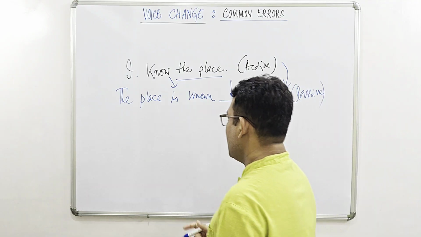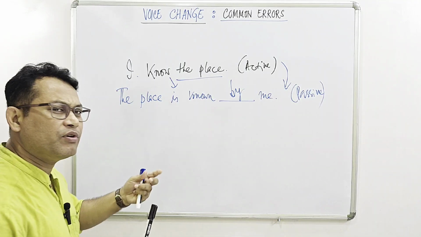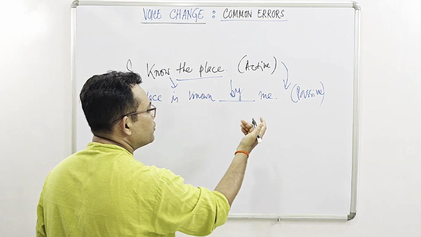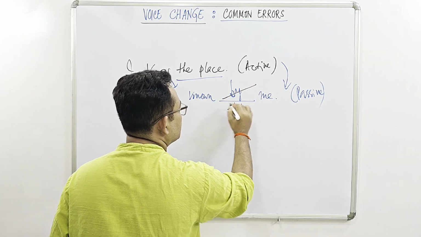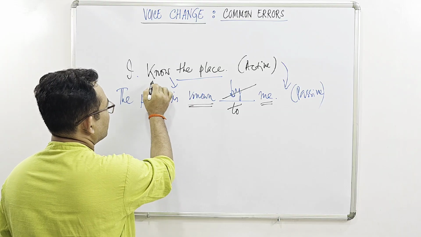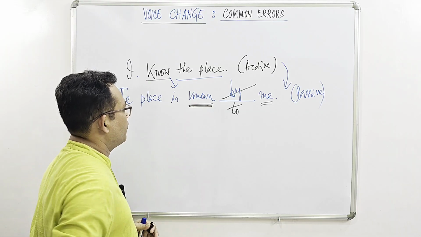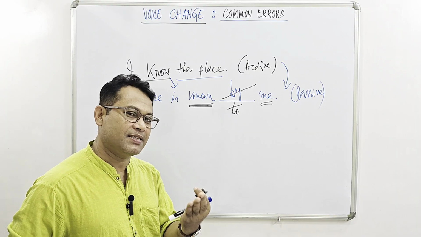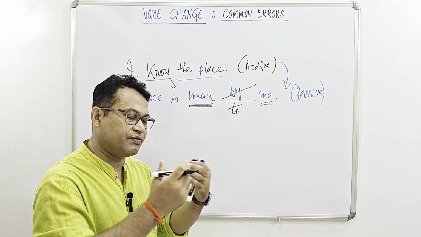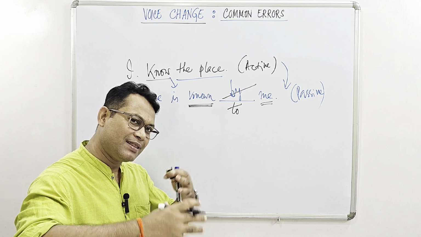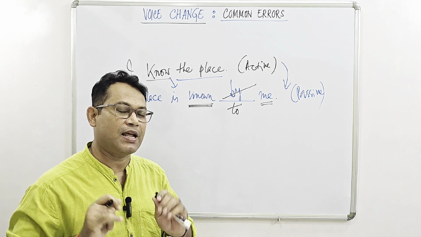But why? Now the rule is, here we have memorized the case that after known we don't use by, we use to. Now the exact reason is here with the verb know or known. The rule is, if I say I know the place, the meaning is exactly like this, that the place is familiar to me now, it was familiar to me in the past, and it will therefore be familiar to me in the future as well.